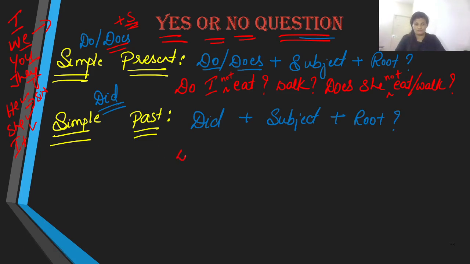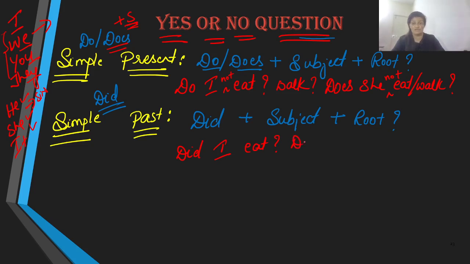Well, did and subject be I, any subject for that matter. There is no plus s rule over here. Therefore, I, we, you, they, he, she, it doesn't matter. It's the same verb that we follow, except for present tense. So, did I eat? And we end it with a question mark.